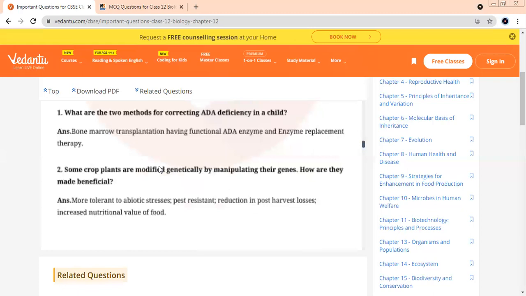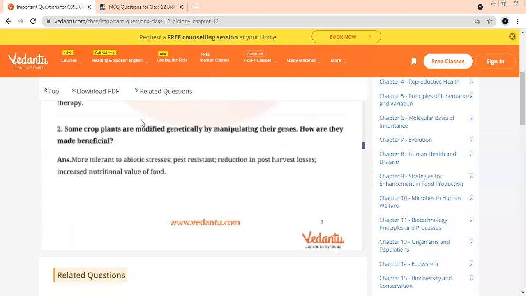What are the two methods for correcting ADA deficiency? One was bone marrow transplantation, and second was the enzyme replacement therapy. Bone marrow was difficult because it has to be done regularly after a few months or a few years. So the easier one and the better one is enzyme replacement.